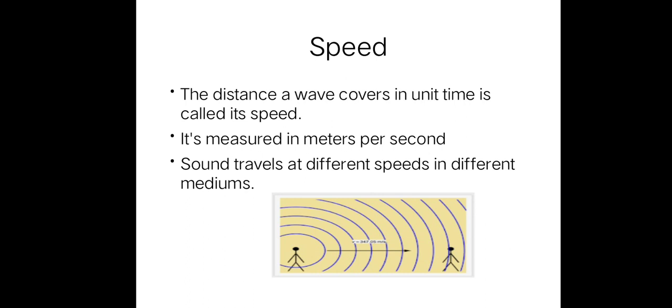Speed. The distance a wave covered in unit time is called its speed. It's measured in meters per second. Sound travels at different speeds in different mediums. As we know, sound travels faster in solids, then slower in liquids, and slower after that in gas.